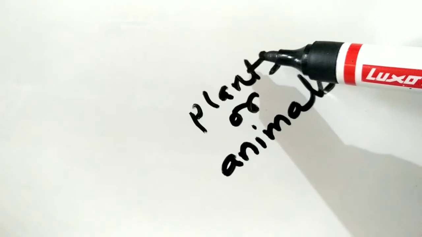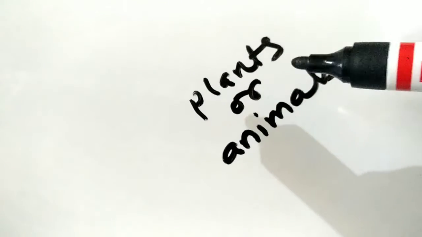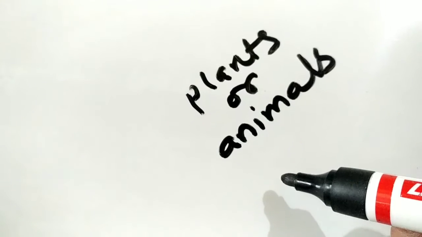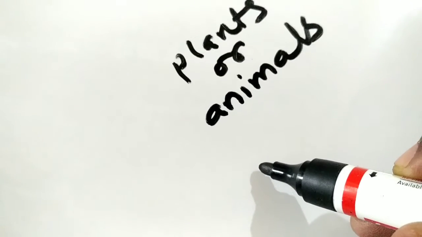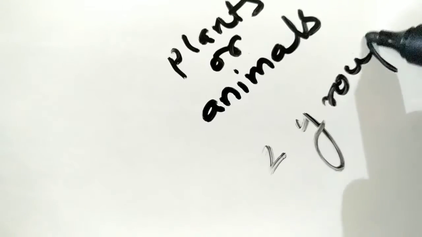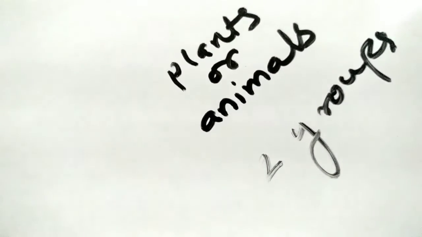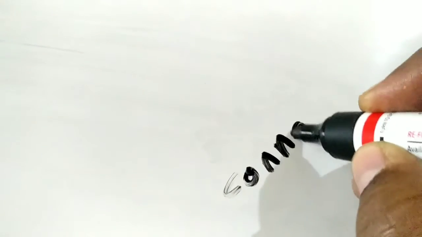It means they may be plants or animals. These organisms which are connecting links show characteristics of two groups. They are considered as connecting links.